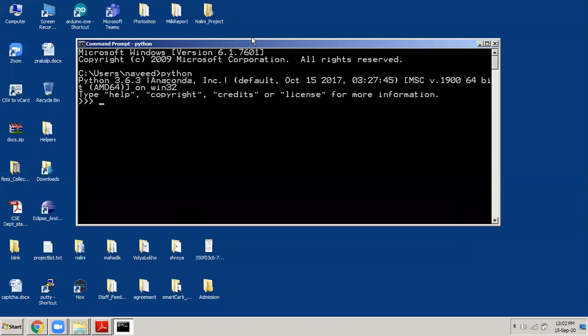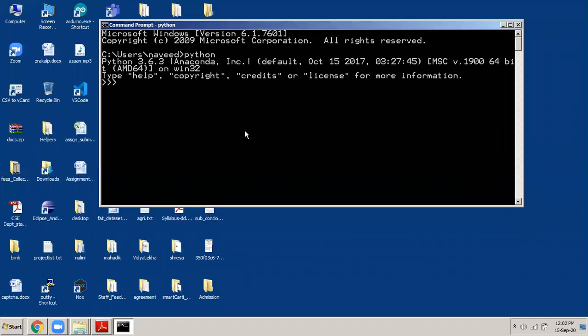Okay, so if I want to go back to my shell, I type Python. And here I want to declare a variable. Okay, so X is equals to 100. Then I write minus, which is wrong. This is syntactically wrong. So when I press enter, immediately it will give me an error. It says syntax error, invalid syntax, because X is equals to 100 minus is not a statement. 100 minus 2, if you write, then it is correct. 100 minus 2 is 98, and 98 will be stored into X.